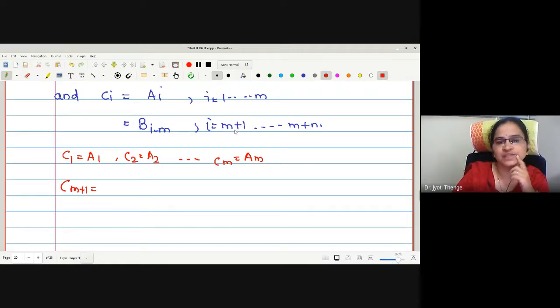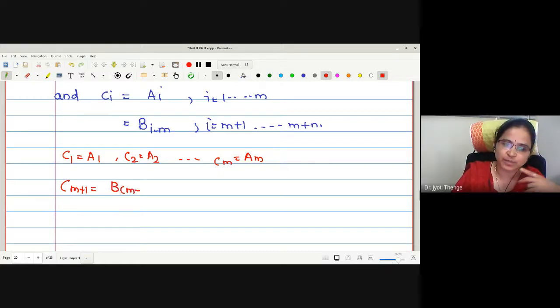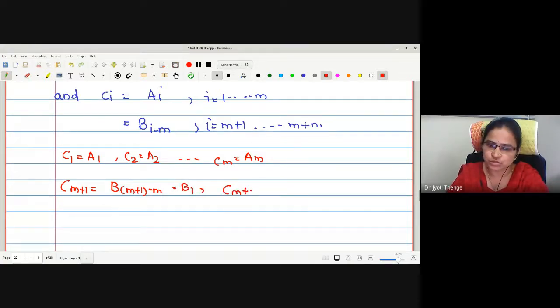What is C_{m+1} for i equals m plus 1? C_i we have defined is B_{i-m}. So for m plus 1 minus m, this is B_1. What about C_{m+2}? B_2. So on, C_{m+n} will be B_n.